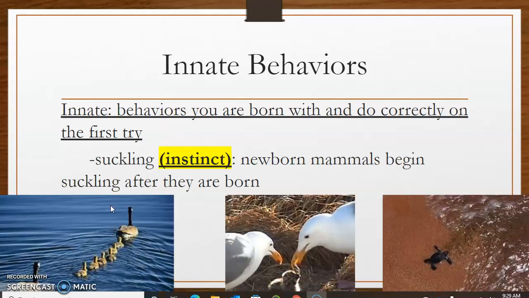So, first, the innate behavior. This is the behavior that an organism is born with. Even with the first try, they'll be able to do it. Like in newborn babies and mammals, they just start suckling immediately after birth. No one taught them how to do it, no one taught fishes how to swim. So the behavior that they are born with is called innate behavior, and these are some examples of the behaviors that they get by birth.